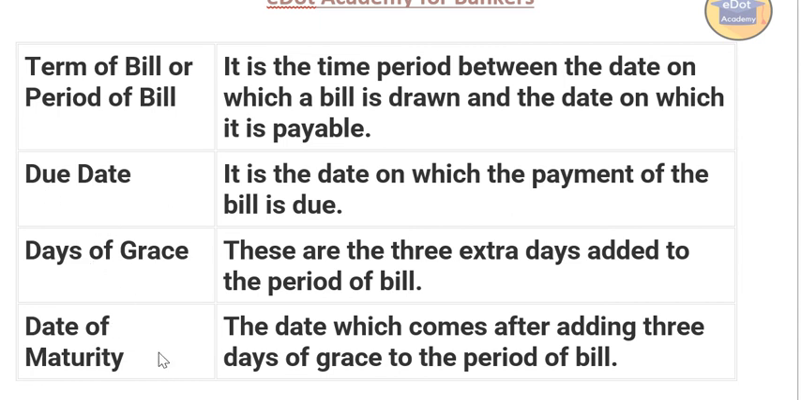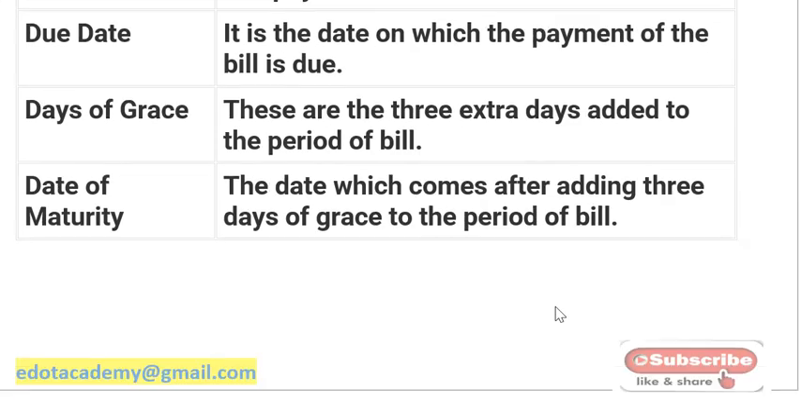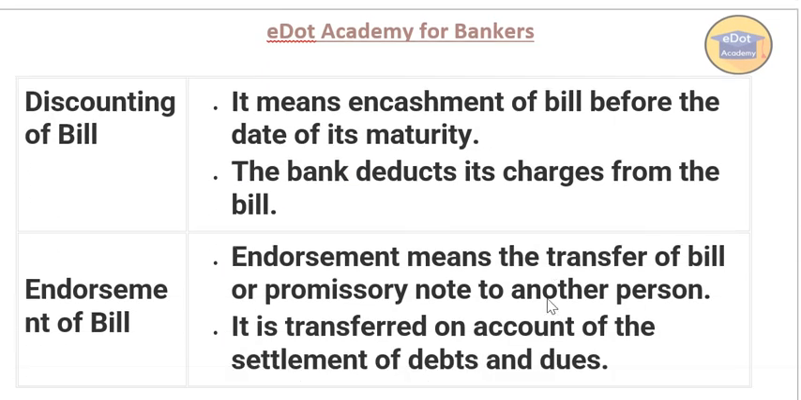So what is the date of maturity? The date which comes after adding 3 days of grace to the period of the bill is called the date of maturity. Now, discounting of bill. It means encashment of the bill before the date of maturity. If you are encashing the bill before the date of maturity, it is called discounting of the bill. But if you are discounting before the date of maturity, the bank will take some charges for that.